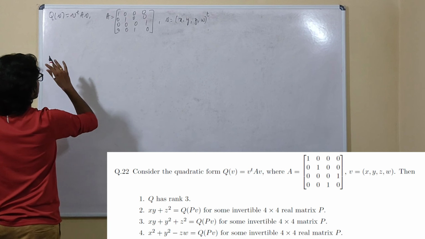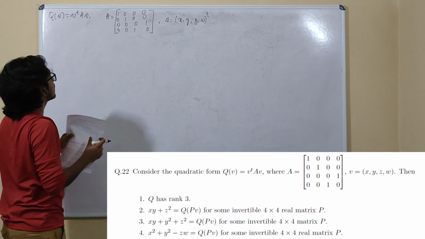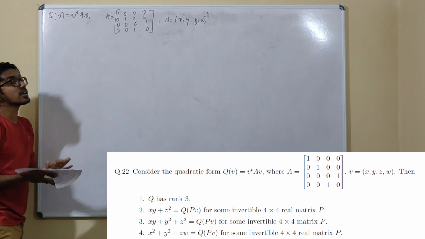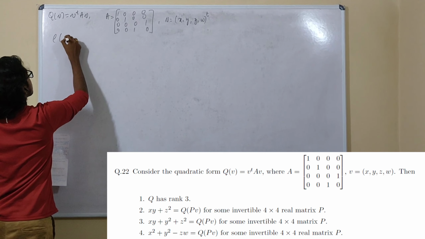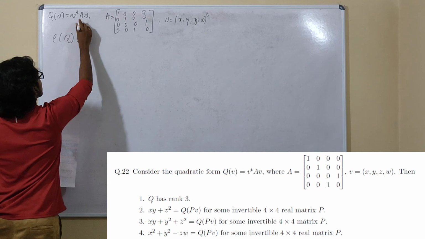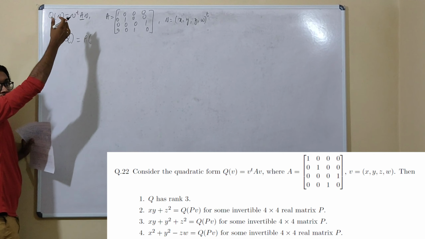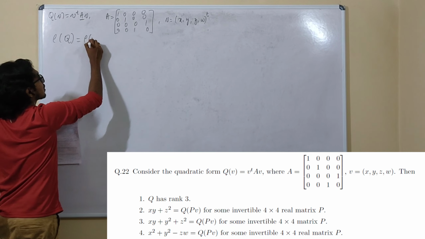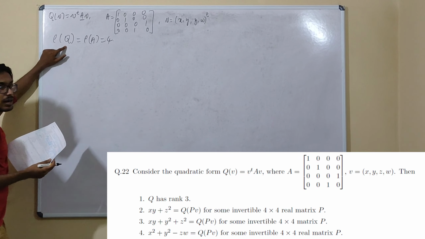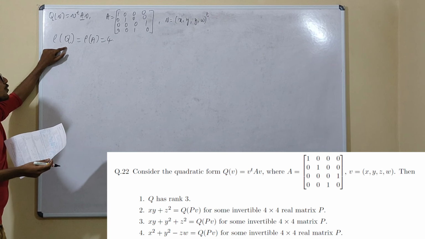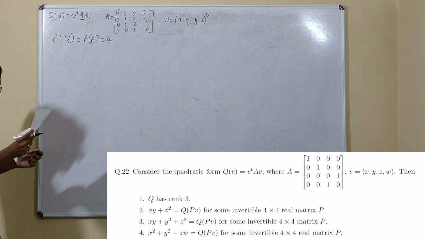Okay, as of now, first let me tell you the idea of checking the rank of the quadratic form. The rank of the quadratic form is nothing but the rank of the matrix by using which it is constructed. Here the rank of the matrix is clearly 4, hence the rank of the quadratic form is also 4. Option 1 cannot be true.